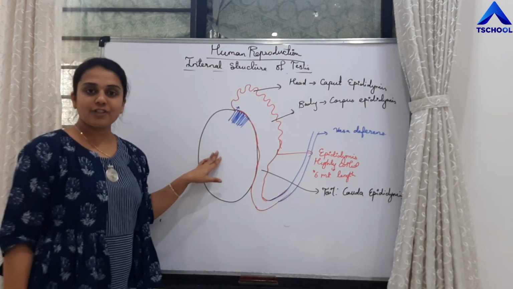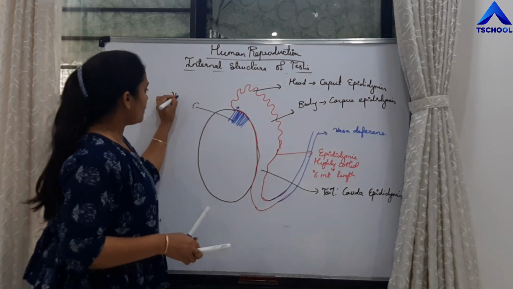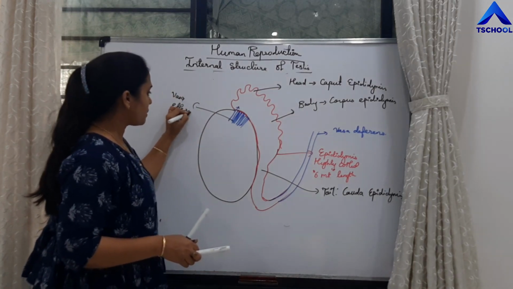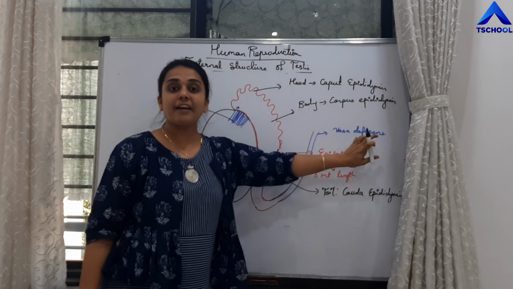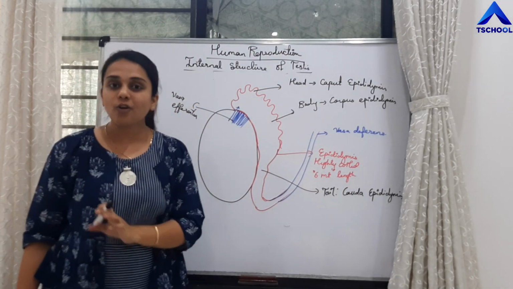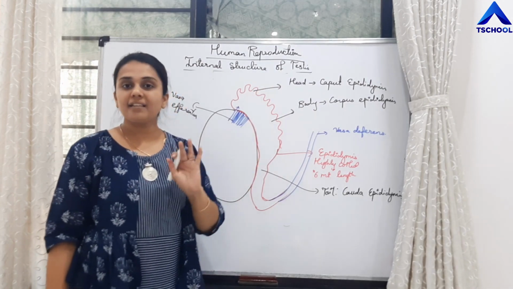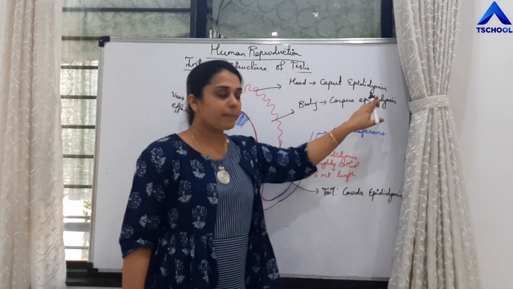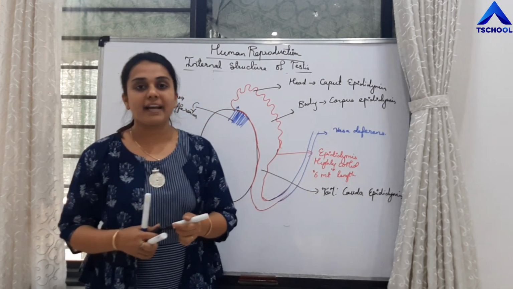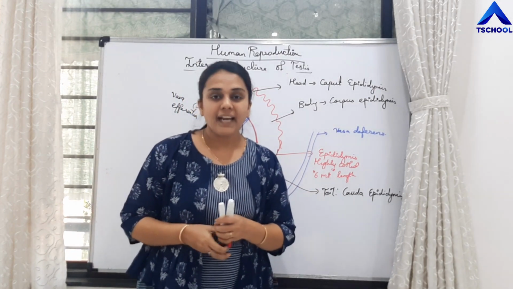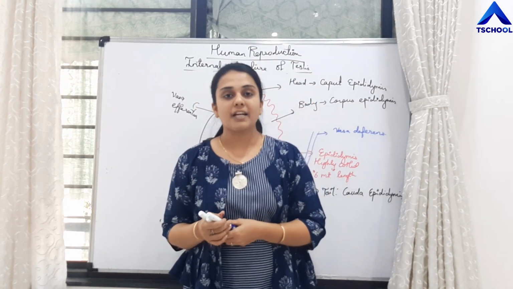Yes students, so sperms are produced in seminiferous tubules. Those are taken into rete testis. From rete testis into vasa efferentia. From vasa efferentia into epididymis. From epididymis into vas deferens. Epididymis is highly coiled, 6 meters in length, divided into three parts: head, body and tail. Head is called caput epididymis, body is called corpus epididymis, and tail is called cauda epididymis. Right? Our next topic will be that we have to study all other parts of the male reproductive system.